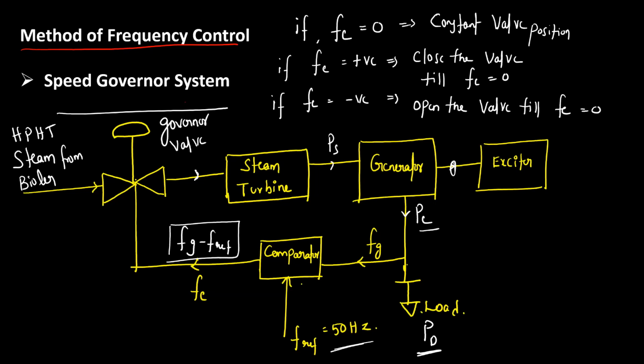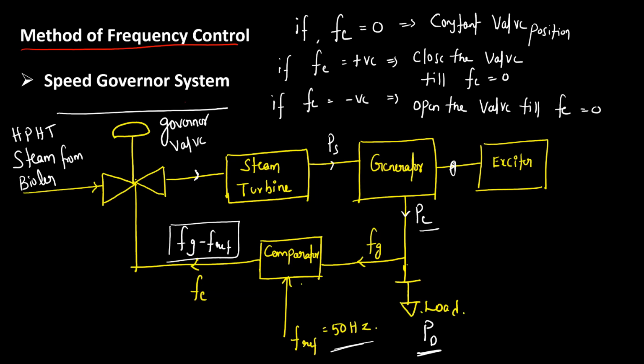This is carried out by the speed governor. This is the major function of the speed governor system: adjusting the prime mover input according to the electrical load fluctuations.